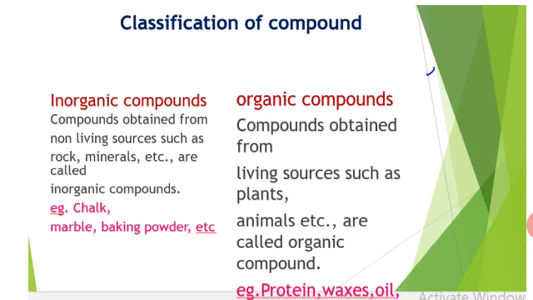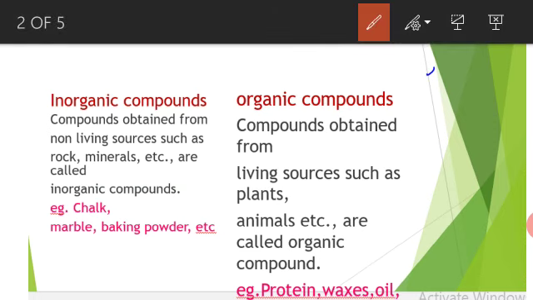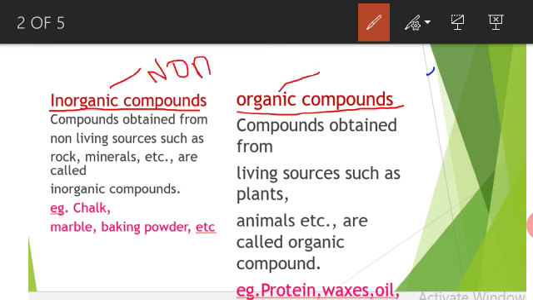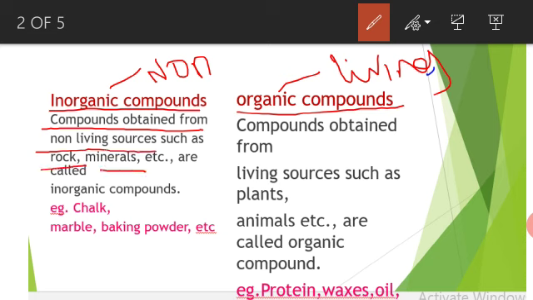Next, classification of compounds. There are two types of classification. The first is inorganic compounds, and the other is organic compounds. Inorganic compounds means non-living things. Organic compounds means living things. Compounds obtained from non-living sources such as rock and minerals are called inorganic compounds. Examples: chalk, marble, baking powder, etc.